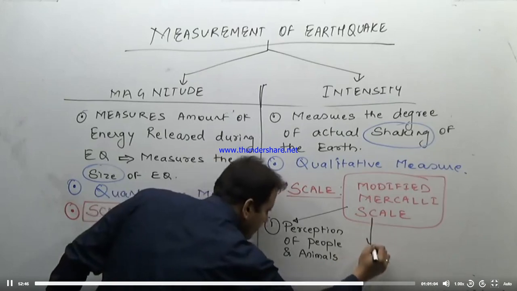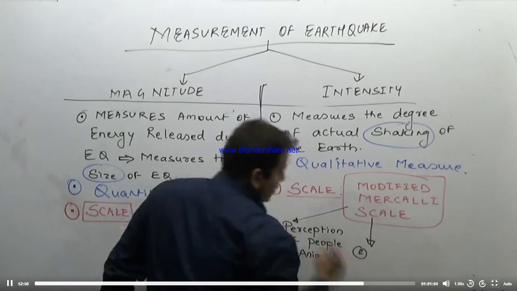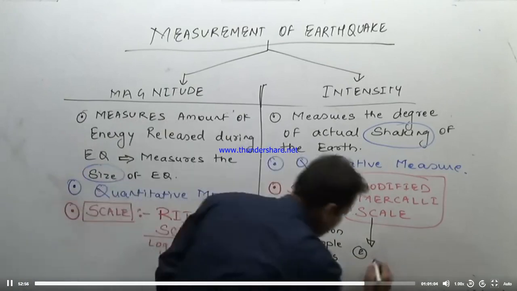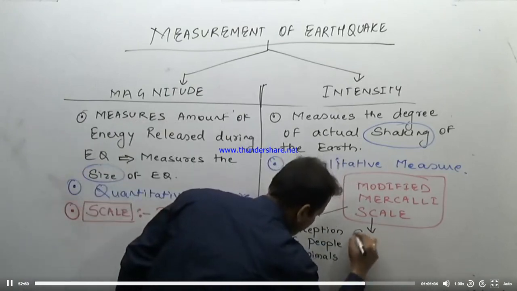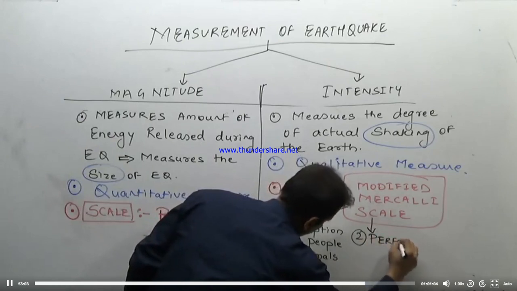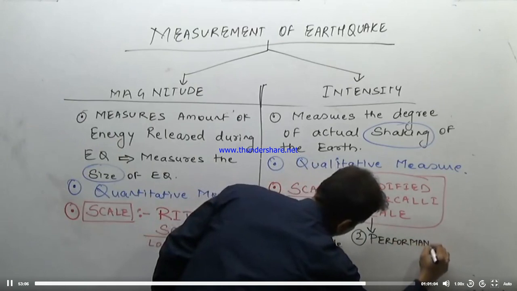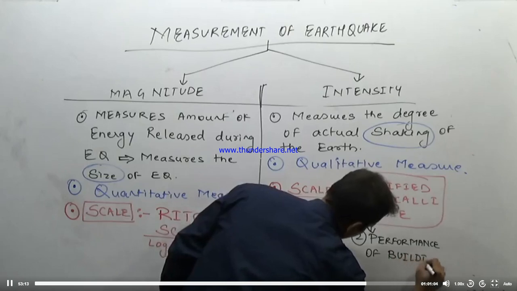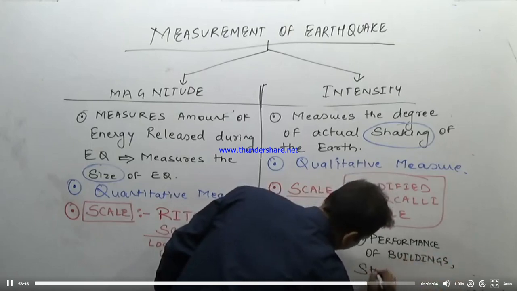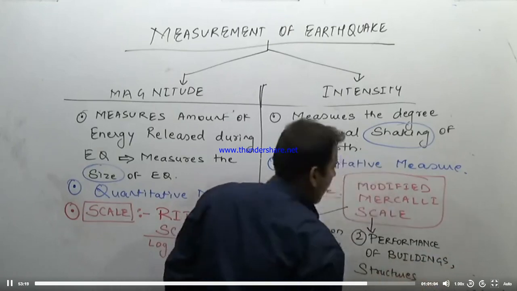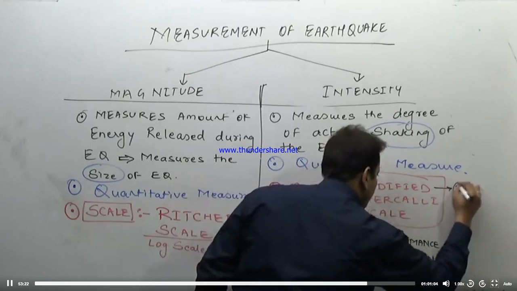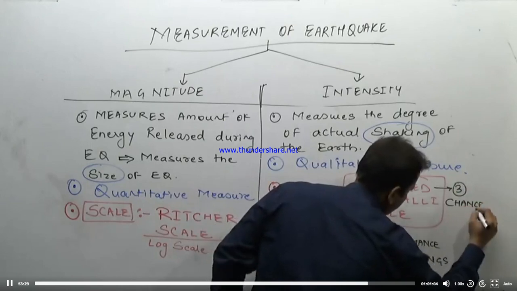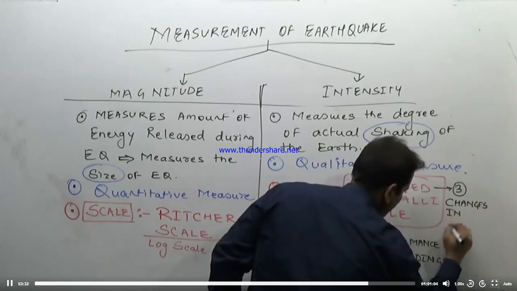It measures the intensity based on how the structures have performed, that is the performance of buildings, structures, etc. And third, it measures the intensity based on changes in natural surroundings.